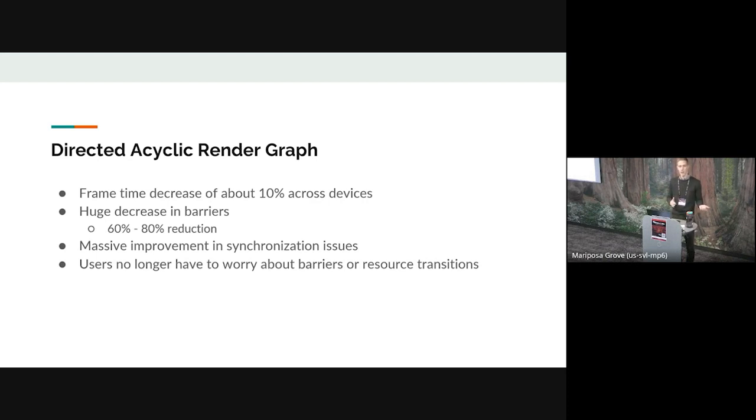Now, the flip side is we are recording and resubmitting commands. So there's some CPU overhead to this technique. But at the same time, we found that we were saving a lot of CPU time on API calls that were unnecessary. So the net cost was quite low. It's tough to measure because it's different for every scene. Some testing indicates that actually we gained more CPU time than we lost. Other scenes, there's a small measurable impact. But overall, the trade-off was something that we were quite happy with.